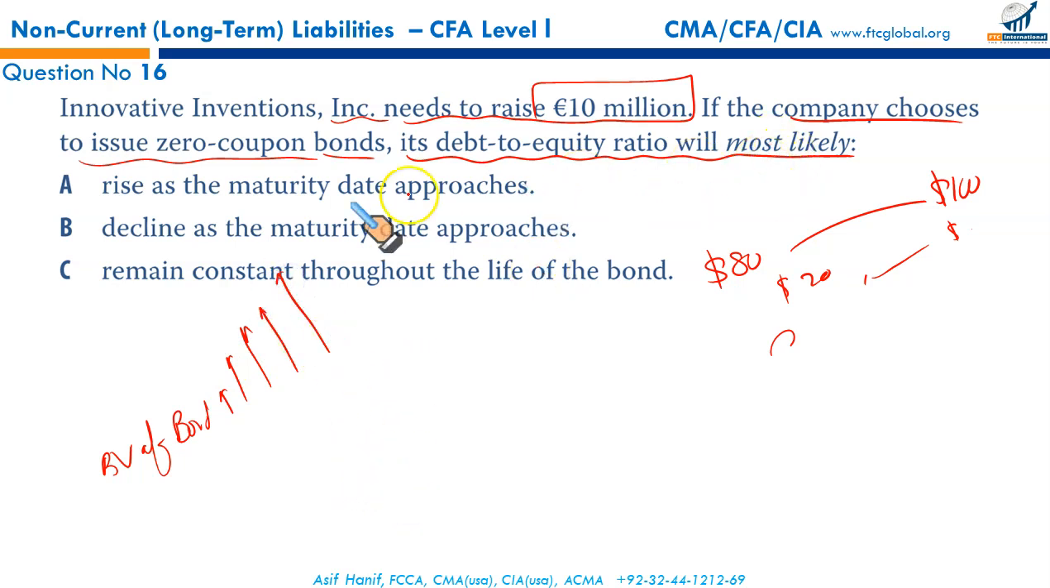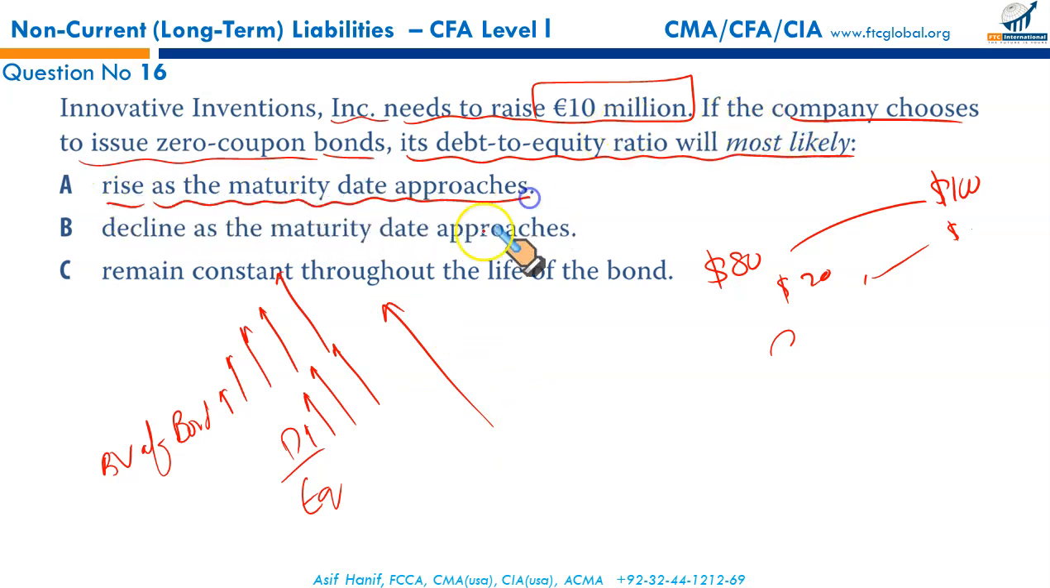How would it affect its debt to equity ratio? Since the book value of debt is increasing every year, your debt to equity ratio will most likely rise as the maturity date approaches. Why? Because the carrying value of the bond is increasing by amortization of the discount. That is A.